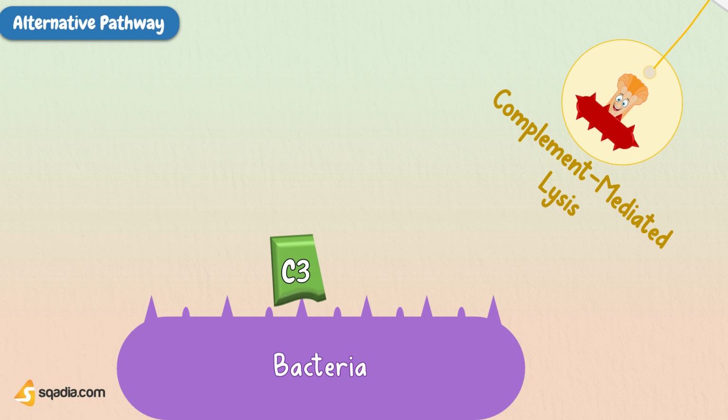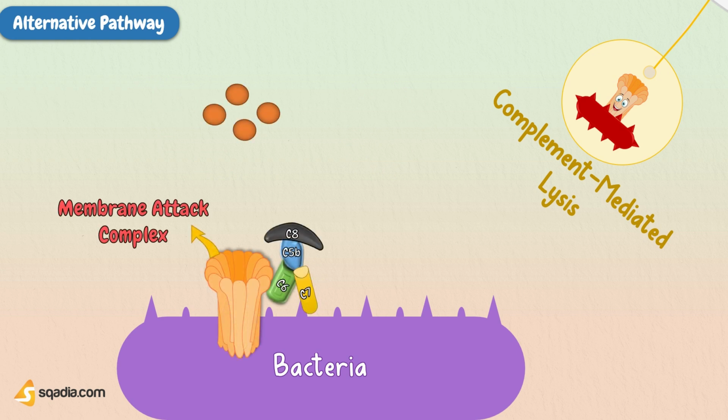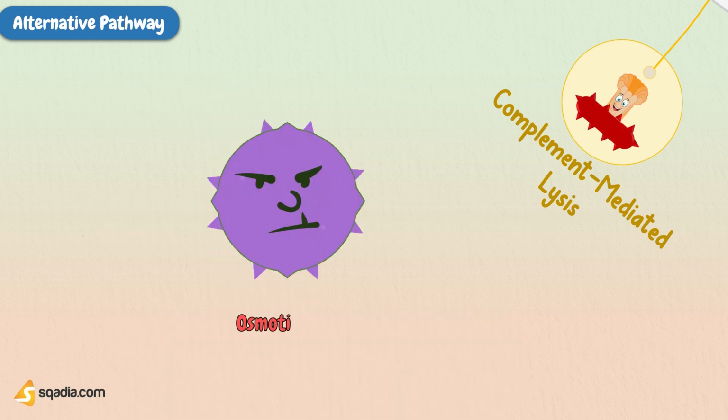Now, the second pathway, the alternative complement pathway, does not require antibody to initiate the lysis of bacteria. Here, complement proteins from a complex known as C3 directly bind to bacteria and activate downstream components in the complement cascade, once again ending in formation of membrane attack complex that causes lysis of the bacteria.